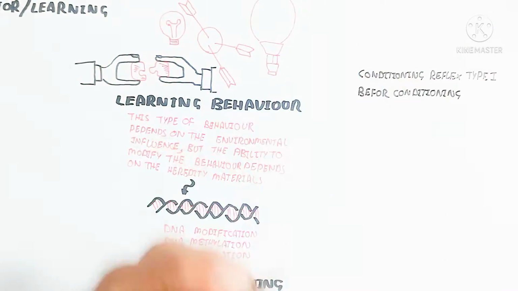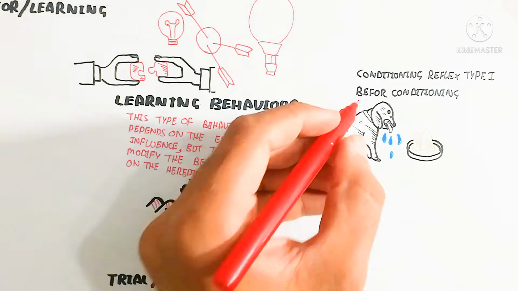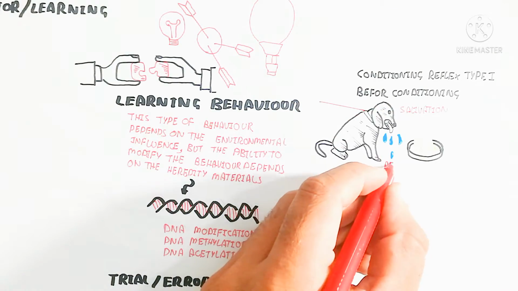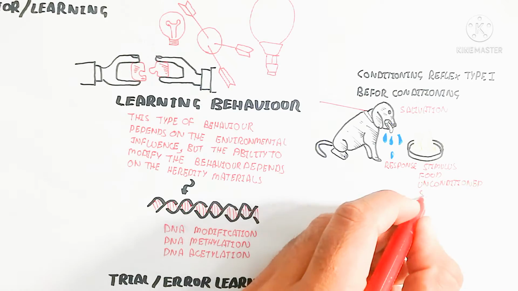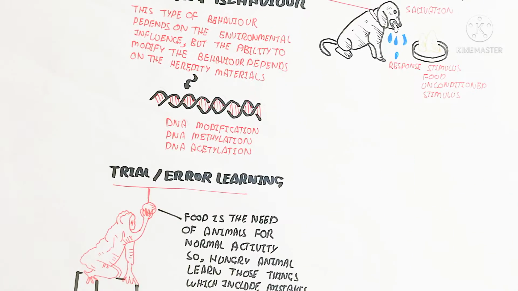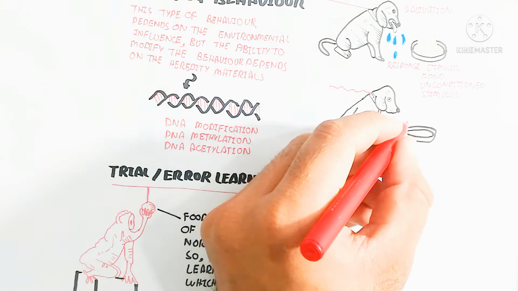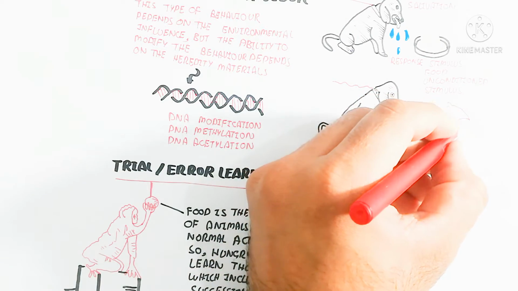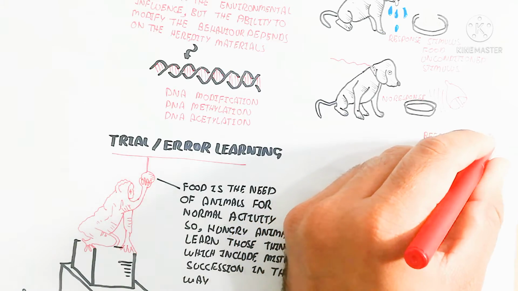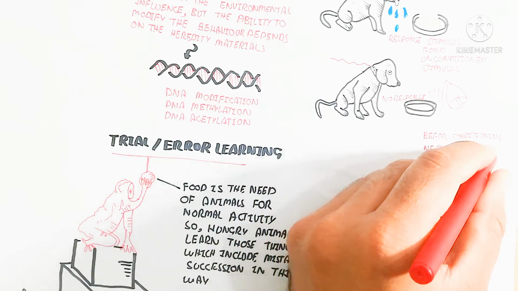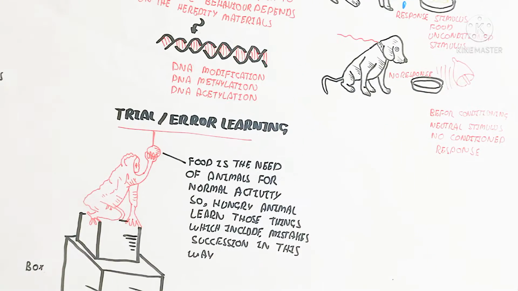Now the conditioning reflex, type 1. Before conditioning, we will also understand the setup. This is a type of learning behavior. For example, here is a dog which produces salivation after the stimulus of food, which is the unconditioned stimulus. If we put a conditioned stimulus, for example a sound, with no food, the salivation will not be produced and there is no response. So before conditioning, a neutral stimulus gives no conditioned response.